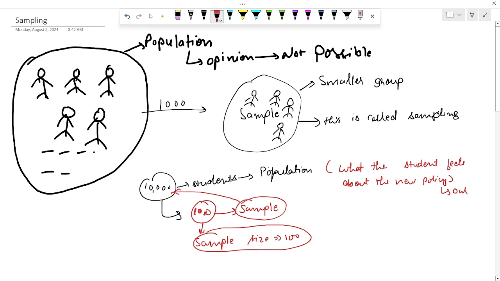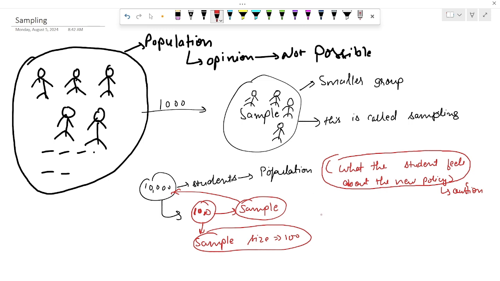We have seen this term in a previous video. This is the question we are going to ask about these 10,000 students, and it is not possible to survey all of them. So we have taken a sample of 100 students, which represents the whole population. This is our sample size, and this is the query. Here is the population.